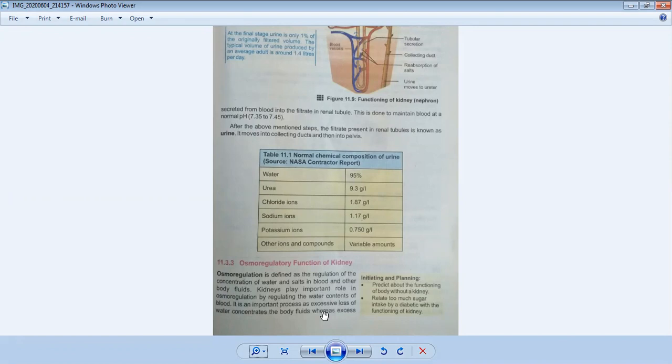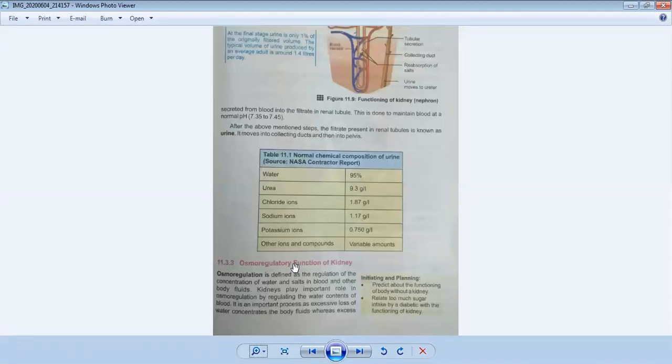To understand the osmoregulatory function of the kidney, our kidneys play a very important role and have an important function to maintain water and salts in our body.